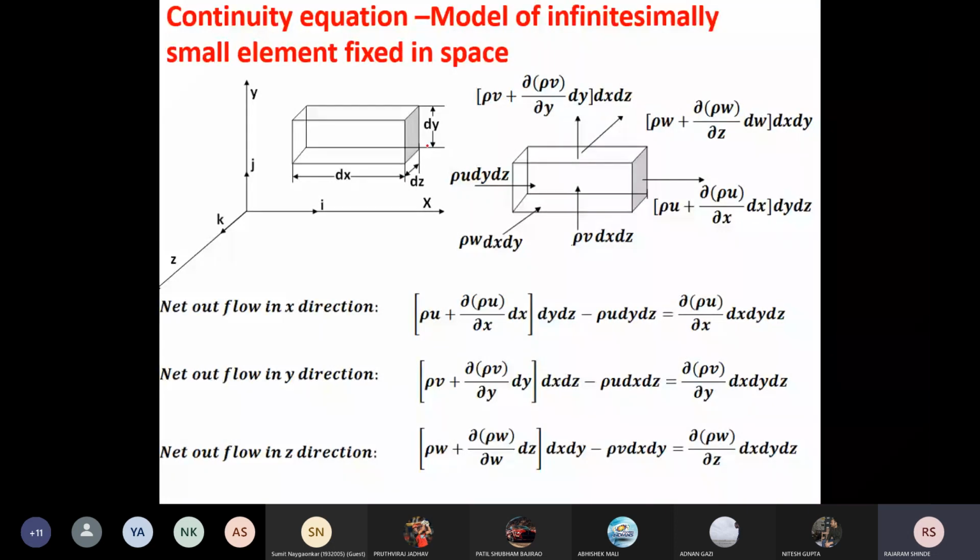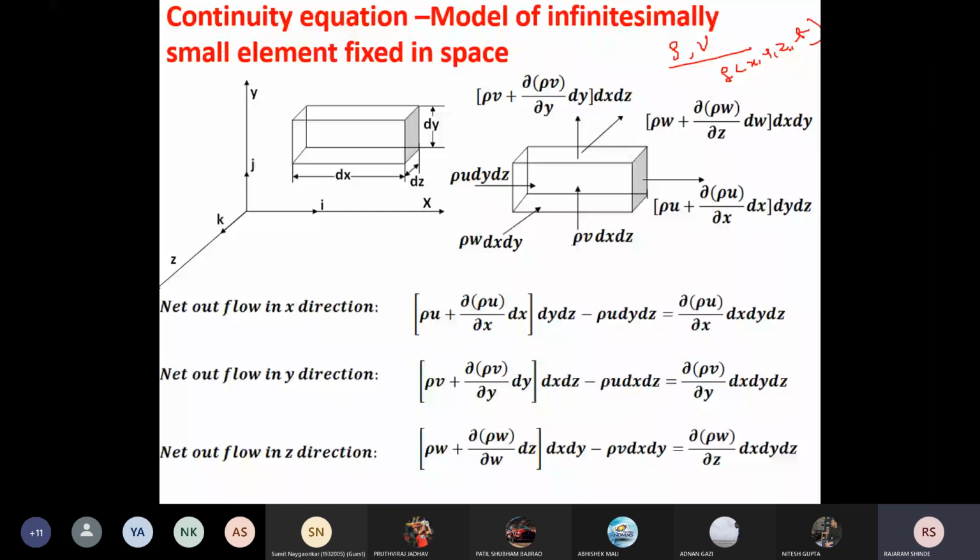Now, when we consider the velocity of the flow and density, that is rho and v, these are functions of x, y, z, and t. Both are functions of x, y, z, and time. Here the dimensions of the control volume are dx, dy, dz. Next, before going to the right side, what I'm going to do,